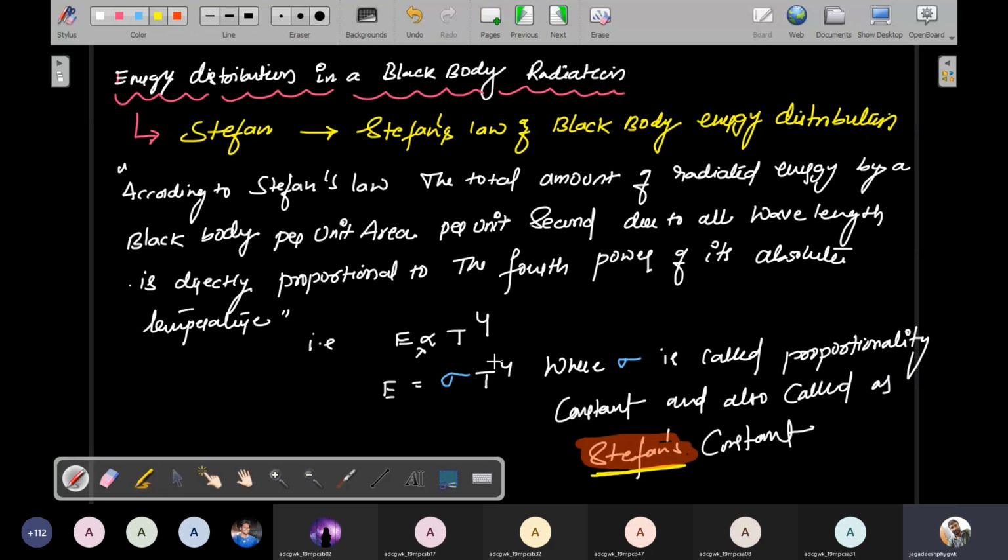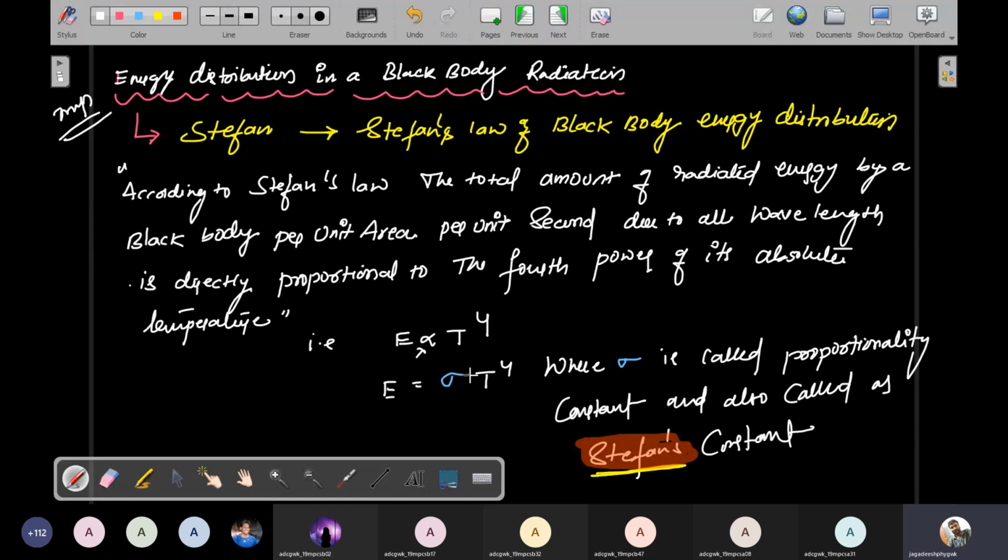This is called Stefan's statement. So it is very important for the examination. This Stefan statement is very important. So this is a very important question. Stefan's constant is very important.